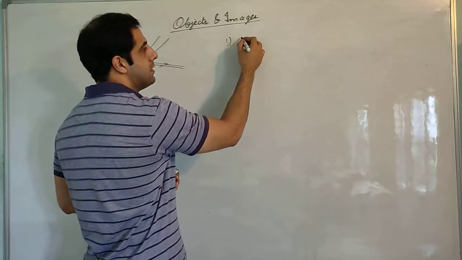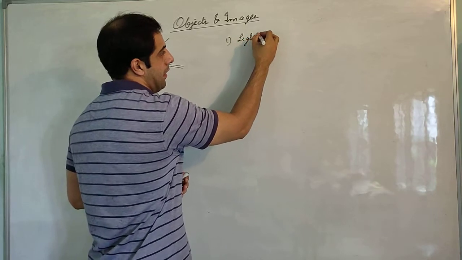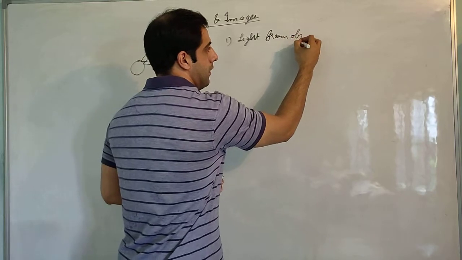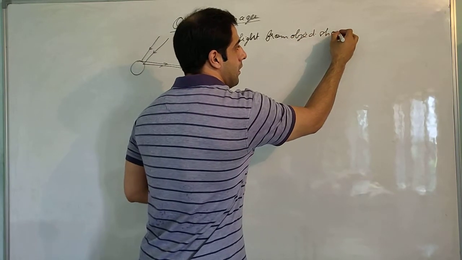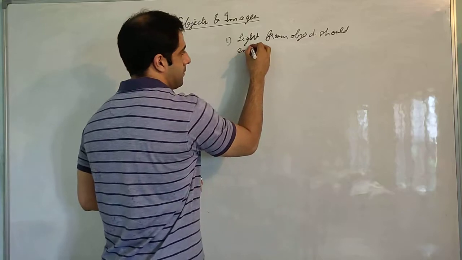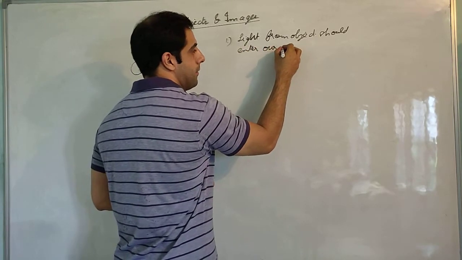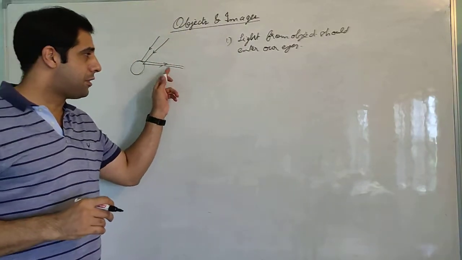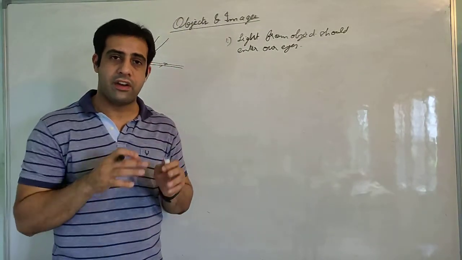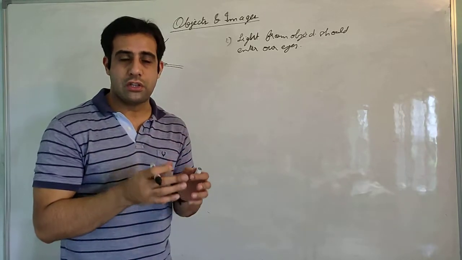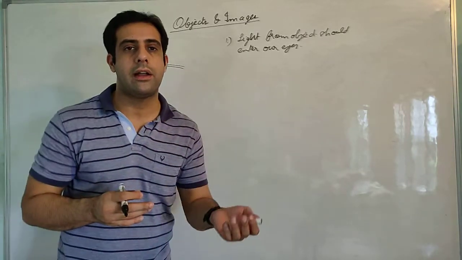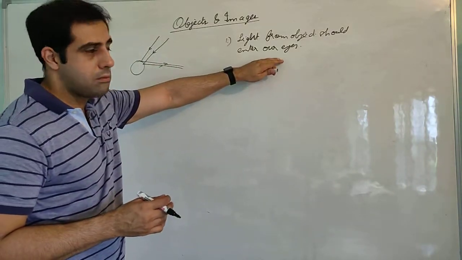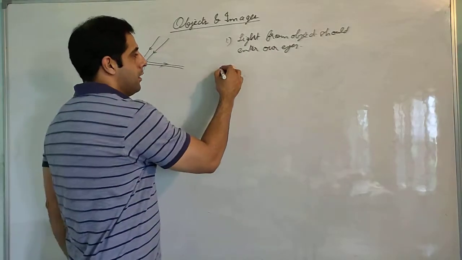First condition is the light from the object should enter our eyes. If this reflected light is not entering our eye, even if the object is in front of us, we won't be able to see the image of the object.